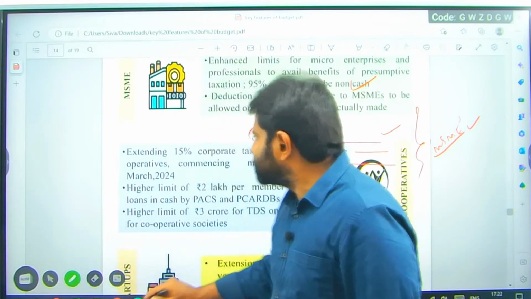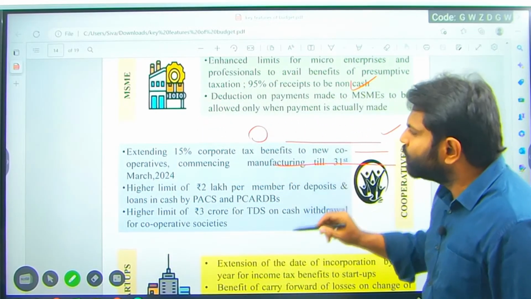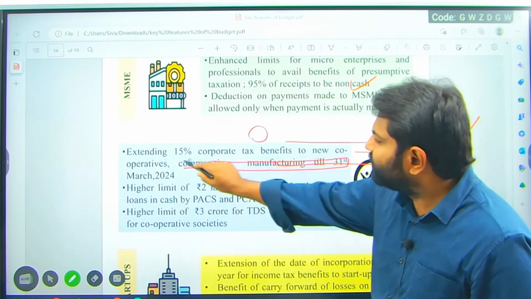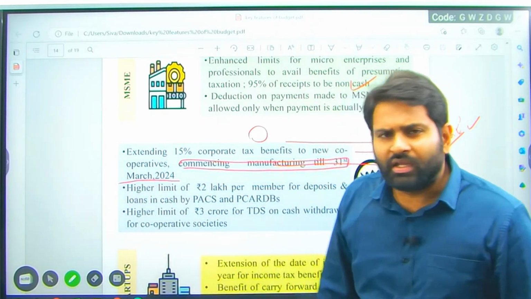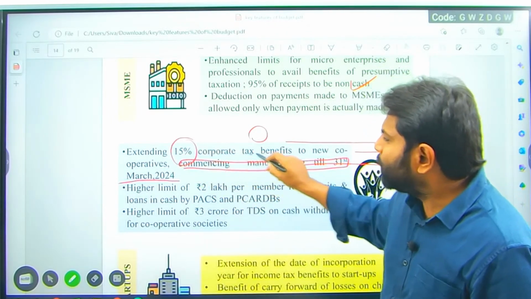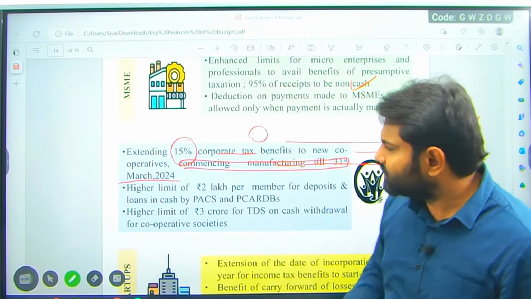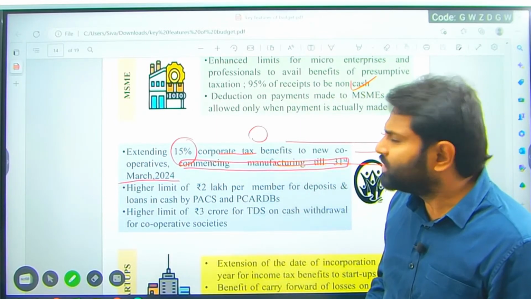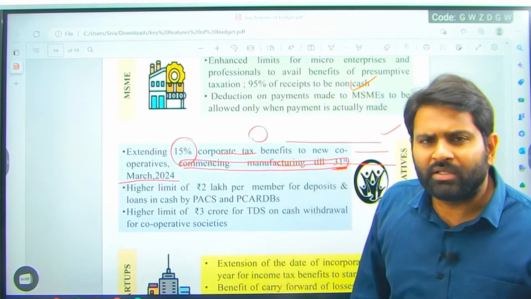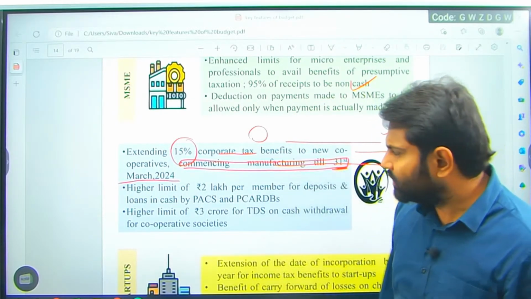Extending 15% corporate tax benefits to new cooperatives commencing manufacturing till 31st March 2024. So we are extending the 15% corporate tax benefit to new cooperatives or any manufacturing institutions going till 31st March 2024, the financial year.